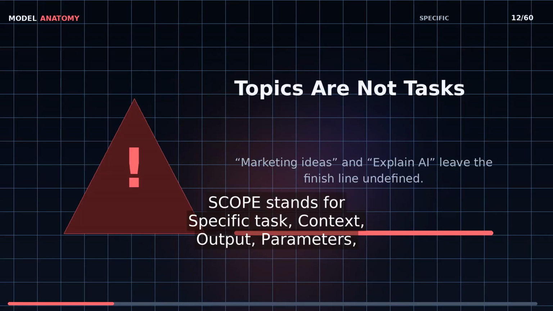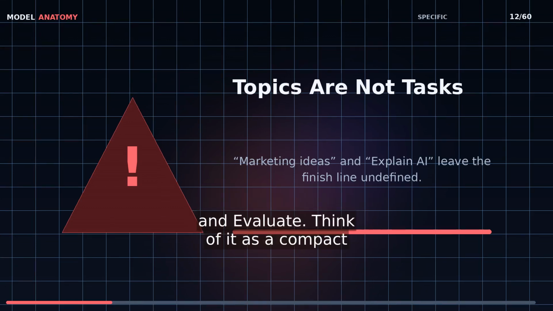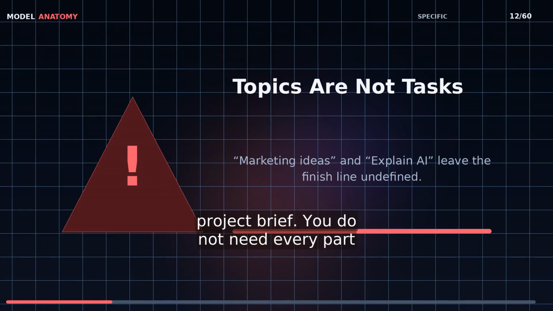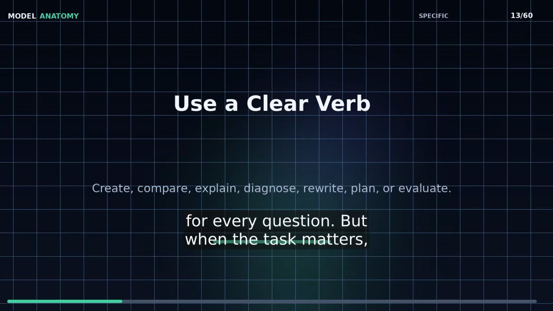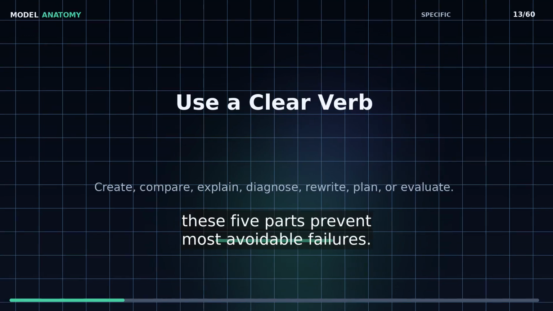SCOPE stands for specific task, context, output, parameters, and evaluate. Think of it as a compact project brief. You do not need every part for every question. But when the task matters, these 5 parts prevent most avoidable failures.